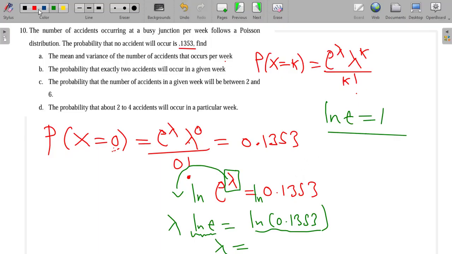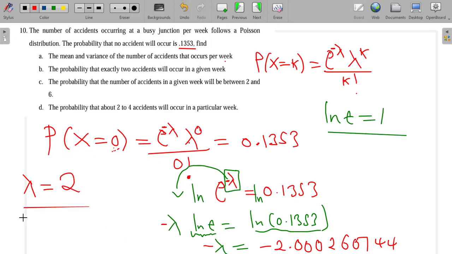So what would that give me? Here in the formula, I made a simple mistake. This power has to be negative, so when it drops, it will be negative lambda. This value here gives me minus 2.0002607444. Then I divide both sides by a negative. So my lambda, if I round it off to a whole number, will just be 2. It means our lambda is 2.